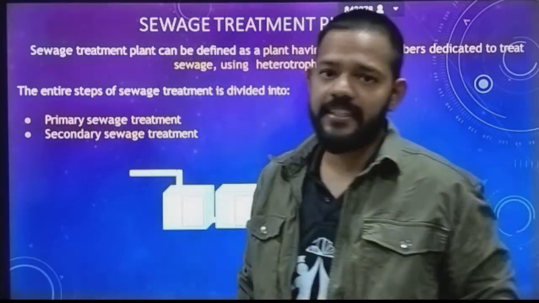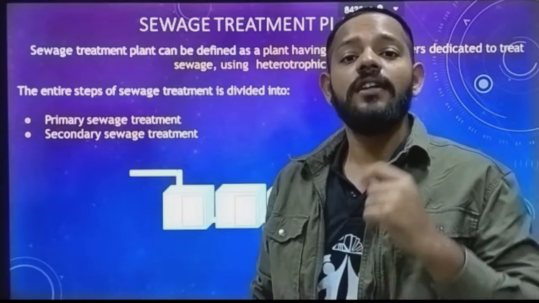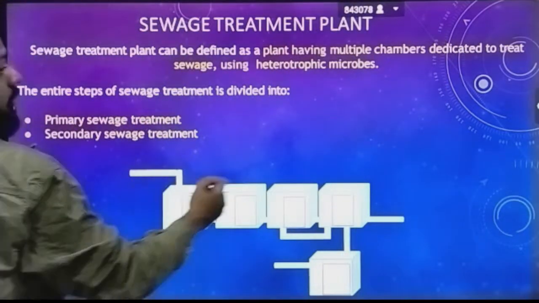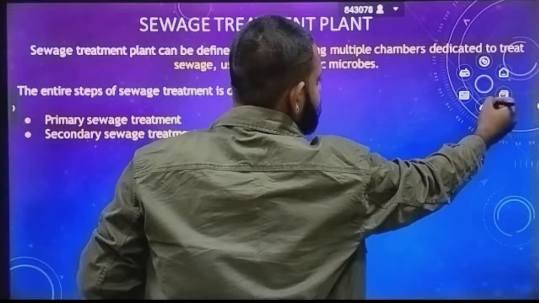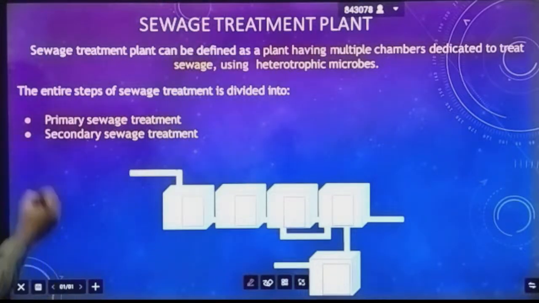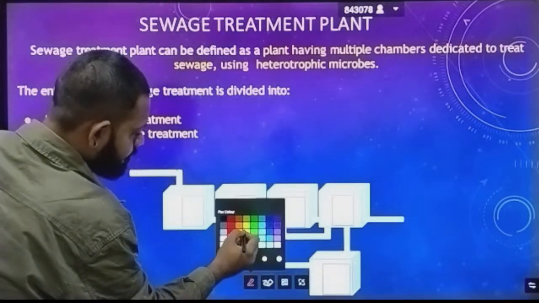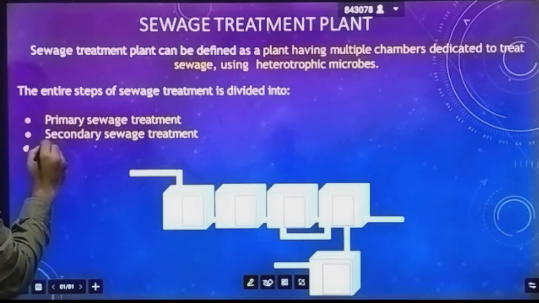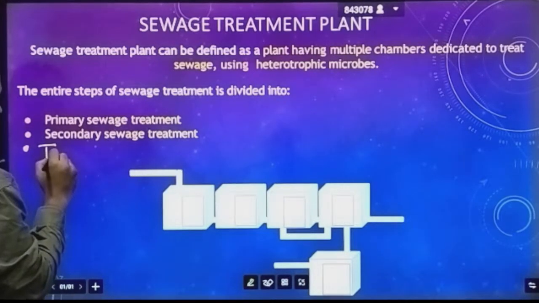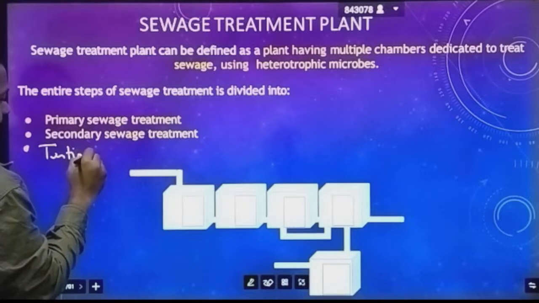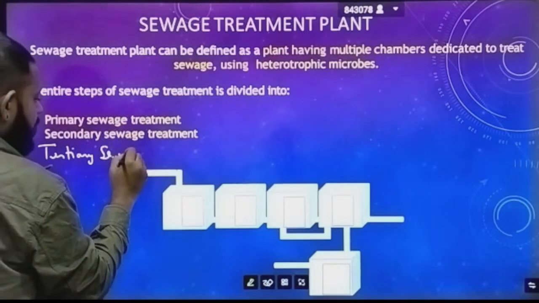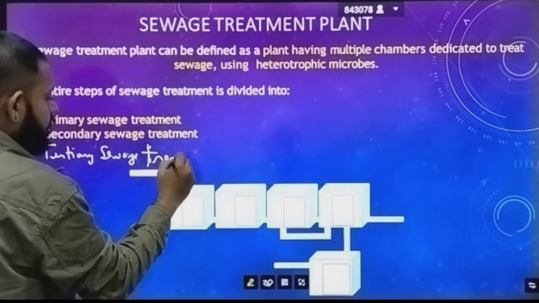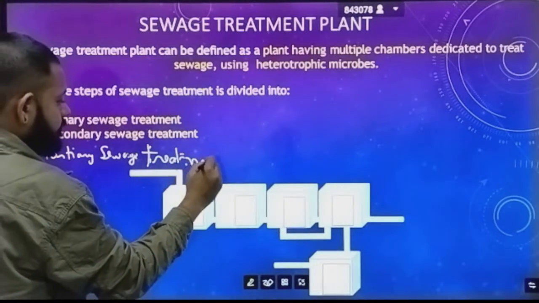Okay, second one is secondary sewage treatment, that is your biological step, and third one is tertiary sewage treatment.